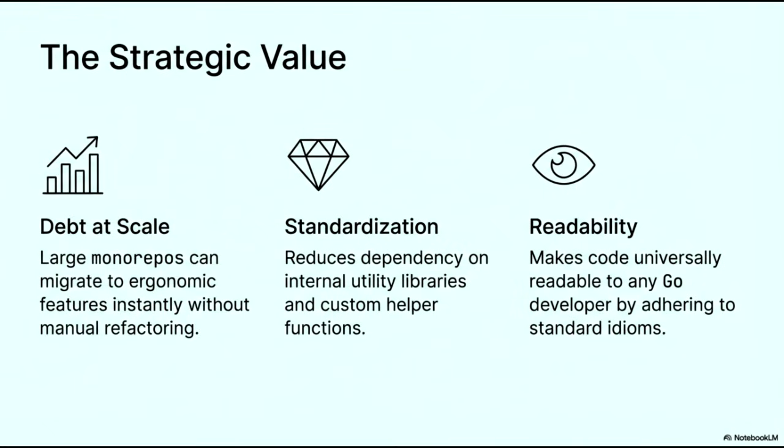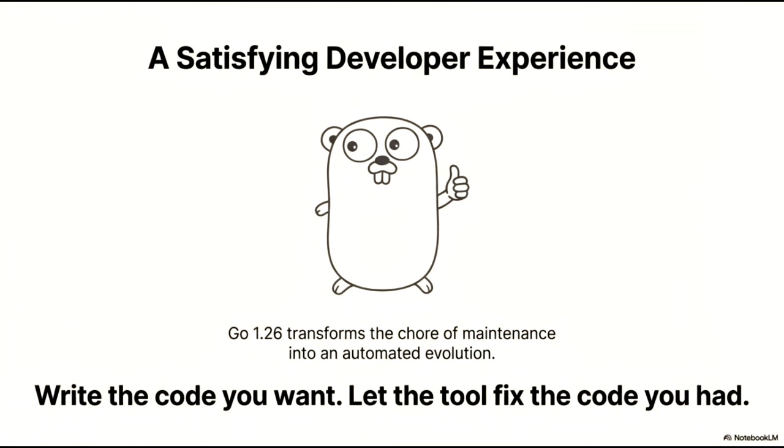Next, we have standardization. By utilizing these standard features, we significantly reduce the reliance on fragmented internal utility libraries and custom helper functions. This ensures that the codebase remains cohesive and follows a unified, predictable structure. Finally, we prioritize readability. By adhering to standard Go idioms, the code becomes universally accessible. Any Go developer joining the team can immediately understand and contribute to the project without having to learn proprietary internal patterns, ensuring long-term maintainability.